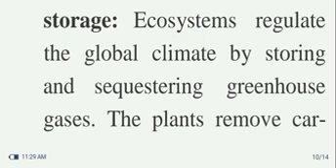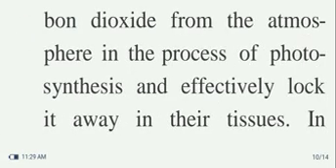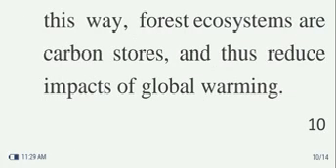Carbon sequestration and storage. Ecosystems regulate the global climate by storing and sequestrating greenhouse gases. The plants remove carbon dioxide from the atmosphere in the process of photosynthesis and effectively lock it away in their tissues. In this way, forest ecosystems are carbon stores and this reduces impacts of global warming.